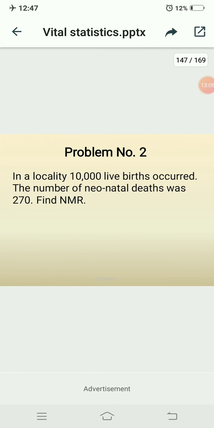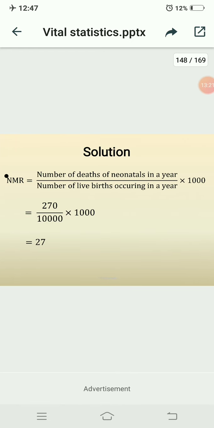In a locality, 10,000 live births occurred. The number of neonatal deaths was 270. Find NMR. Here also you have to apply the same procedure as the previous problem. Take the formula where NMR equals the number of neonatal deaths in a year divided by the number of live births occurring in a year, multiplied by 1000.